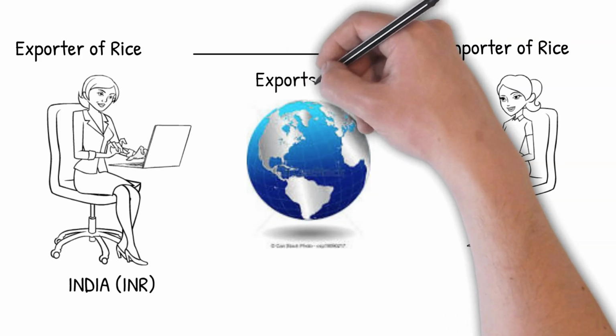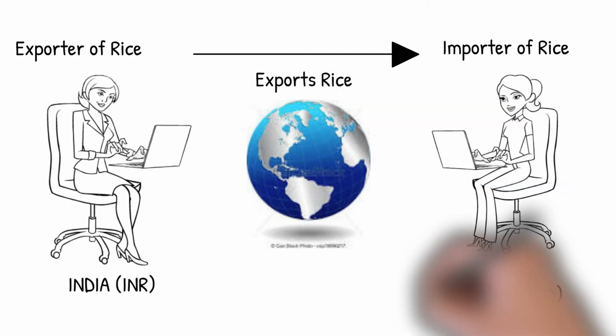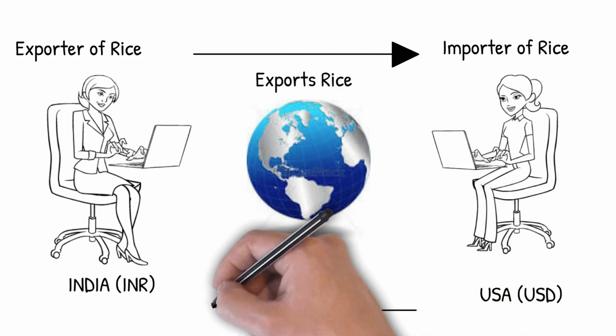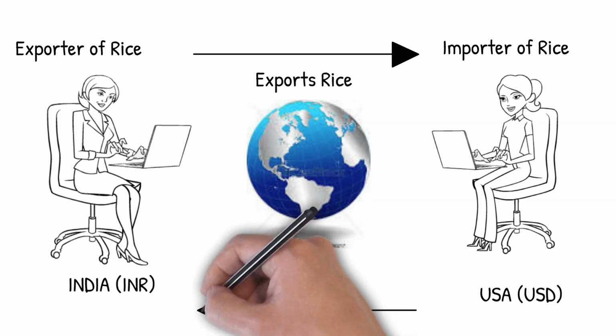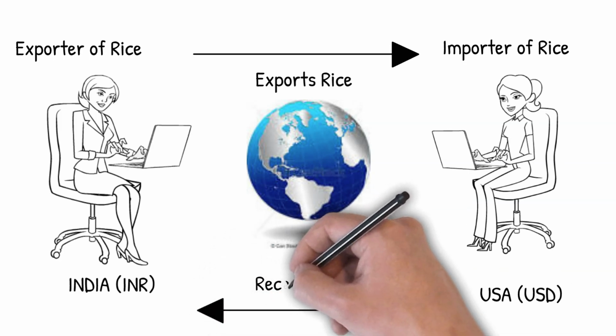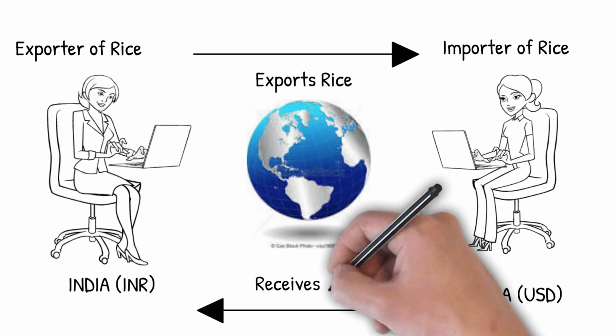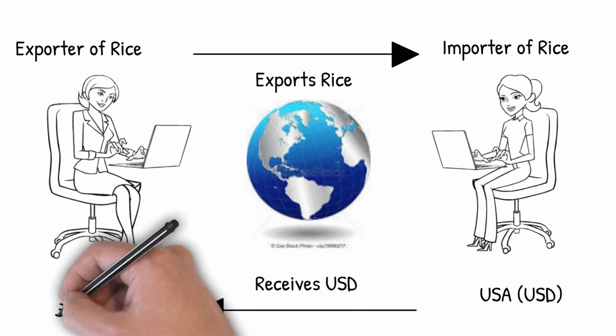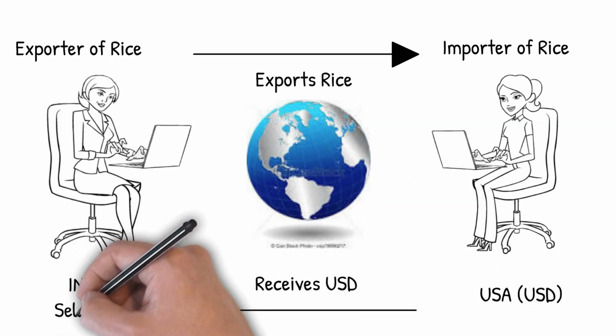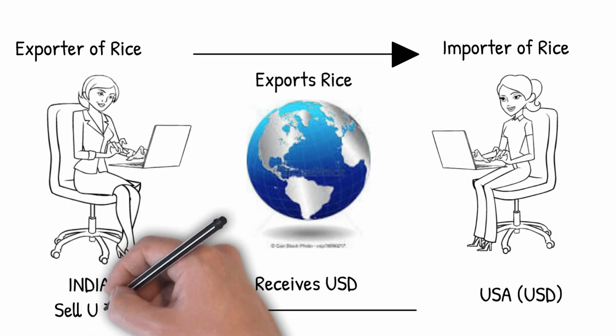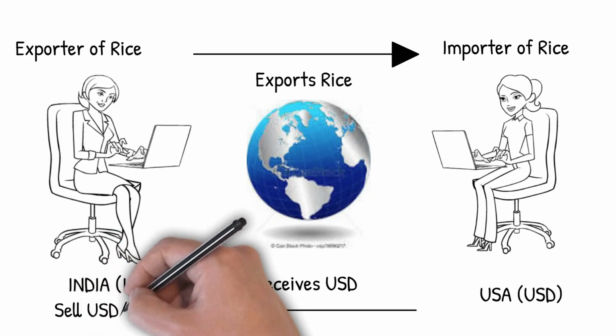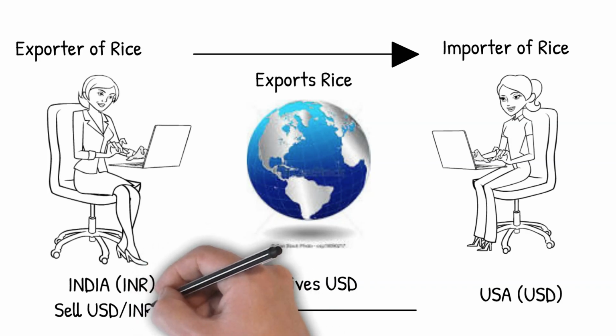As the importer of rice, her base currency is US dollar, so she'll obviously be remitting US dollar. Now the exporter of rice in India has to convert that US dollar into Indian rupees. Hence, she has to go into the market and sell these US dollar and convert them into Indian rupees. Hence, the foreign exchange comes into picture.